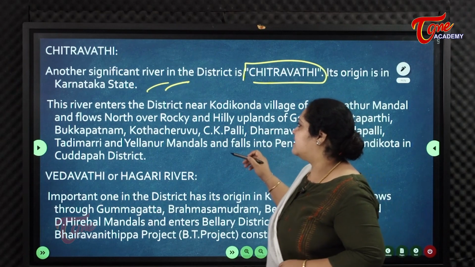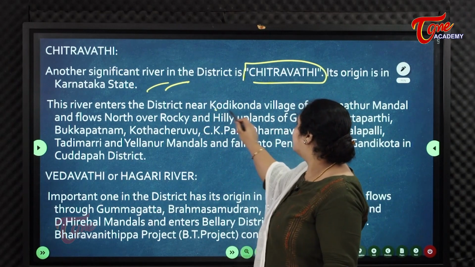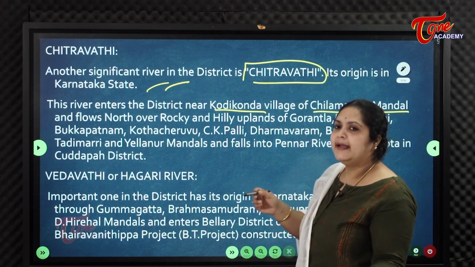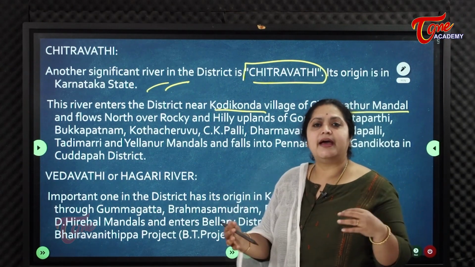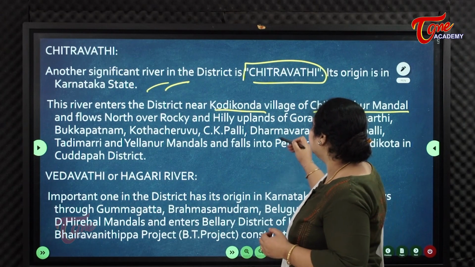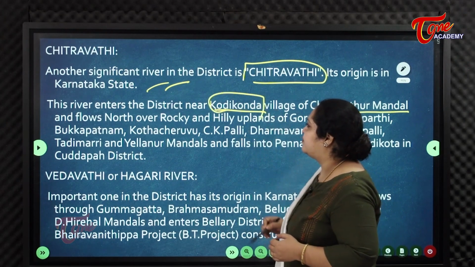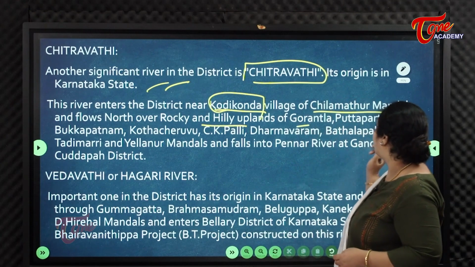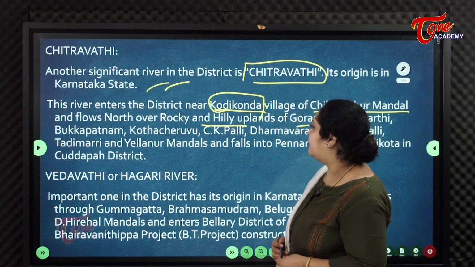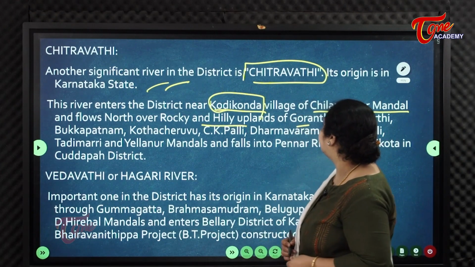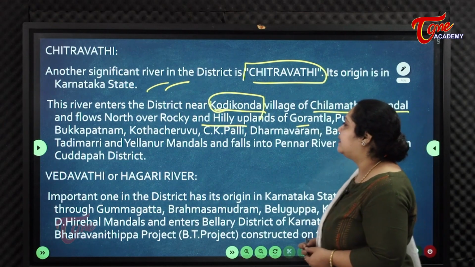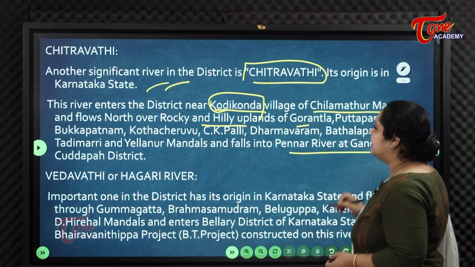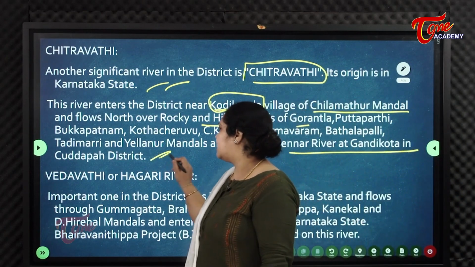So again Chitravati. This river enters the district near Kodikonda village of Chilamaturu Mandal. So it enters Andhra Pradesh, especially Ananthapur, at Kodikonda village and flows north over rocky and hilly uplands of Gorantla, Puttaparthi, Bukkapatnam, Kottacheruvu, Sikepalli, Dharmavaram, Battalpalli, Tadimarri, Yelluru mandals and falls into Penna river at Gandikota in Kadapa district.